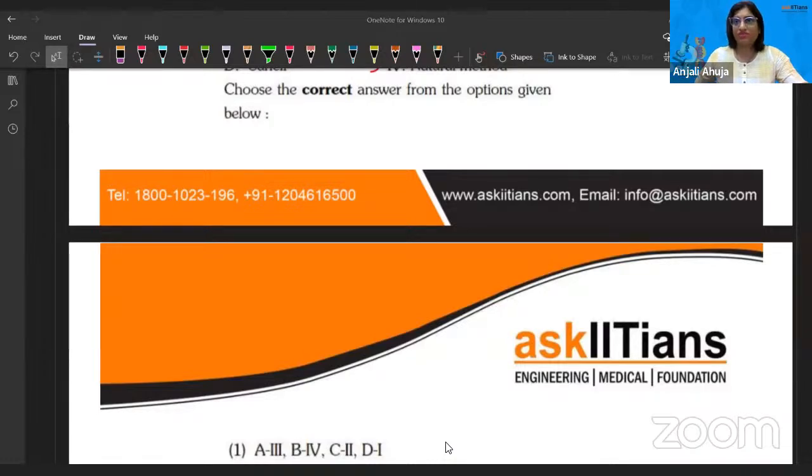Let me check the composition, my system is really going slow. Just a second.